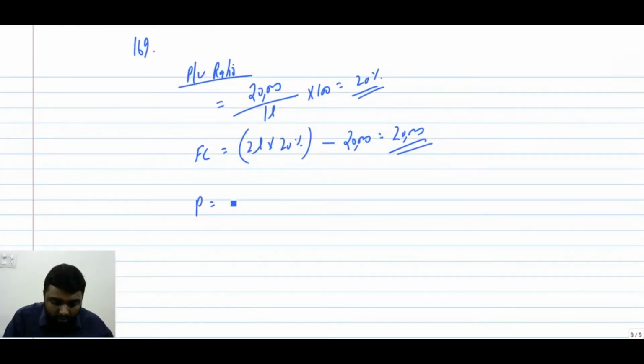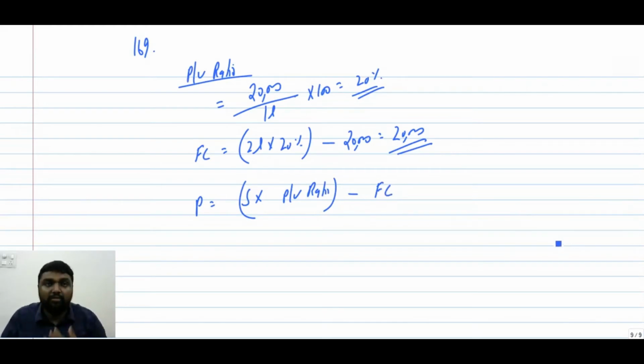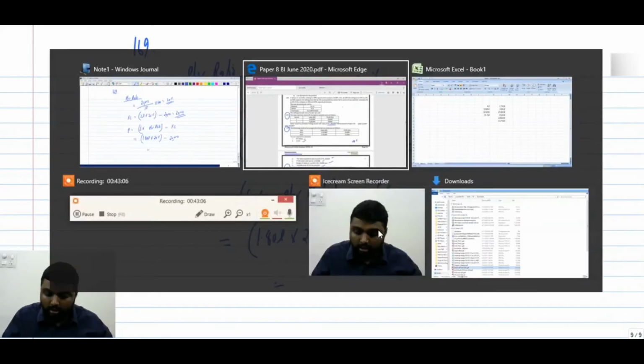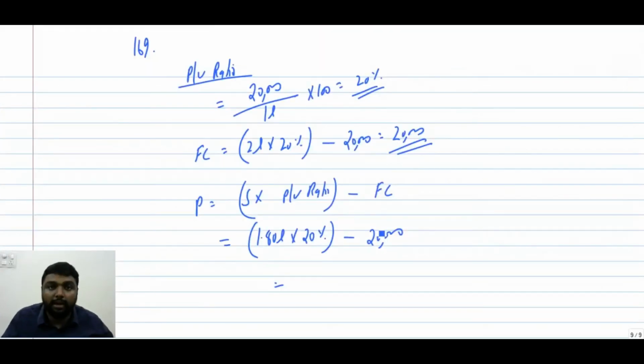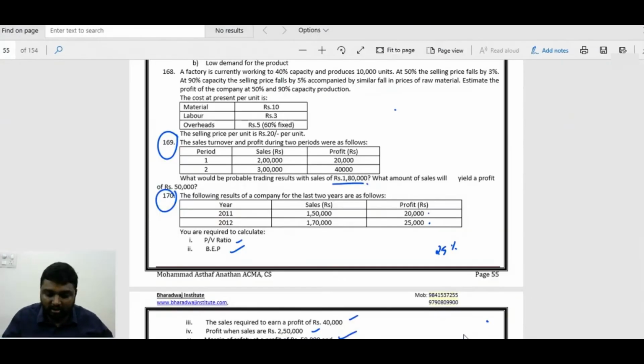Now they are asking what will be the trading result when the sales is 1 lakh 80. So profit equals sales into PV ratio minus fixed cost. So the probable trading result when the sale is 1 lakh 80: 1 lakh 80 into 20% is 36,000, minus fixed cost of 20,000. We will have a trading result of 16,000.